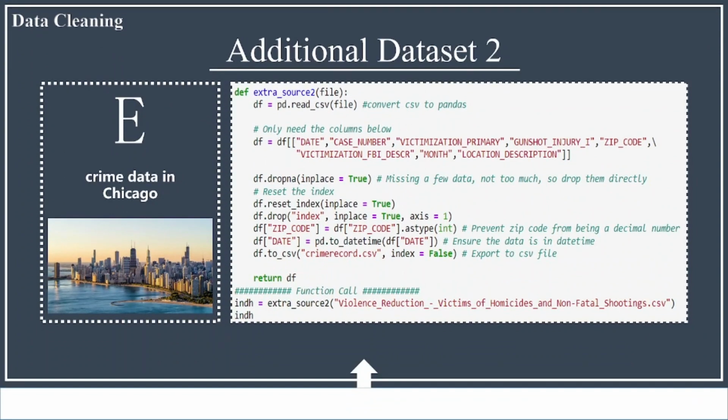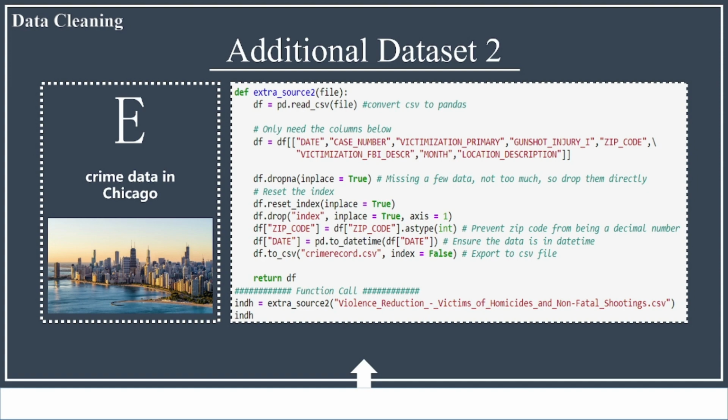This is the data cleaning of the additional dataset 2. We first convert CSV to pandas, and we only need the columns below, so we extract these columns from the dataset. There exist a few missing data, but not too much, so we just drop them directly. After dropping them and resetting the index, we transfer the data type of the zip code from string to integer, and transfer the data type of the date from string to datetime.